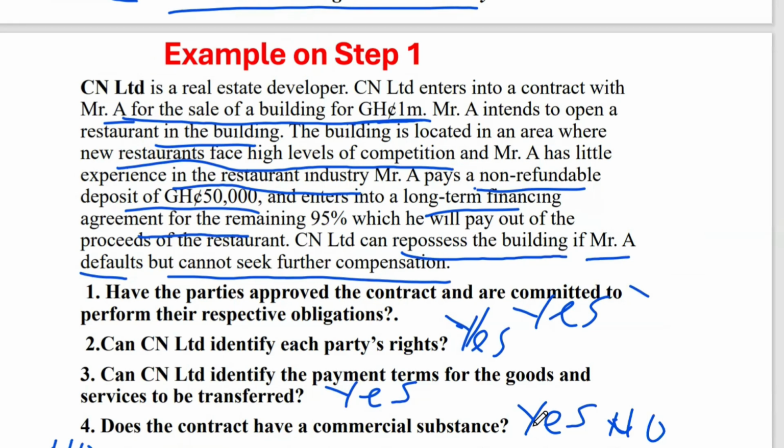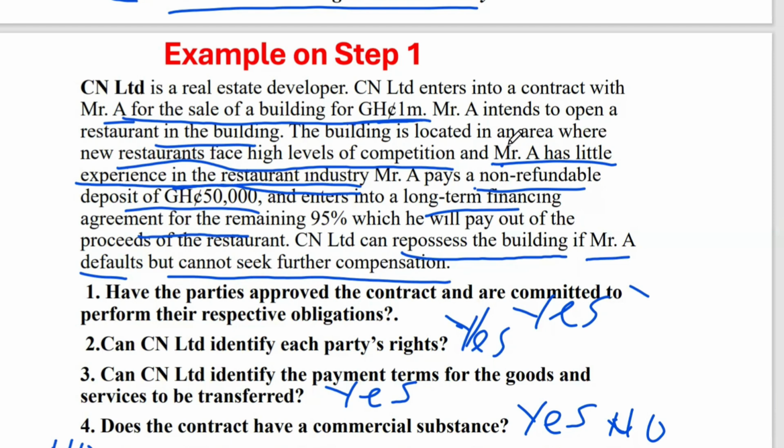Mr. A has limited experience, right? Look at this. Mr. A has little experience in the restaurant what? Industry. He has little experience in the restaurant industry, right? So if Mr. A has little experience in the restaurant industry, it means Mr.